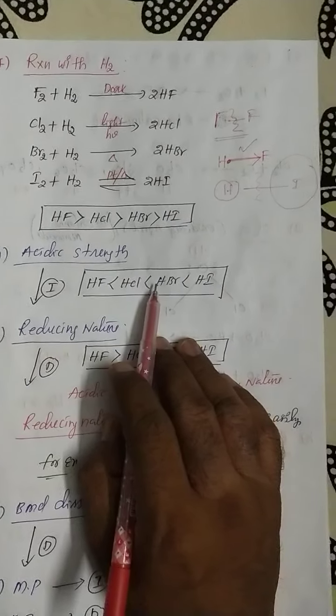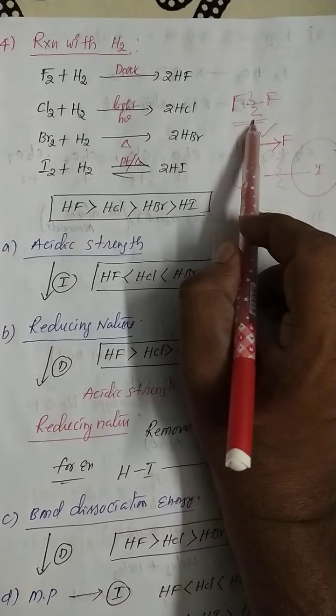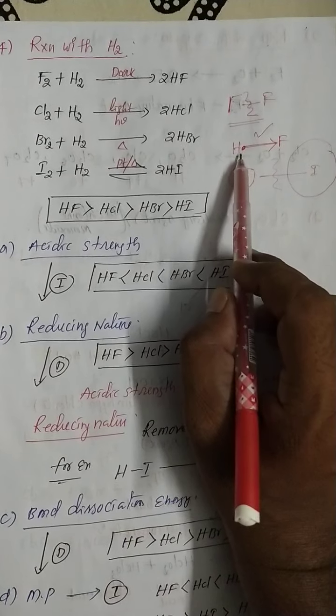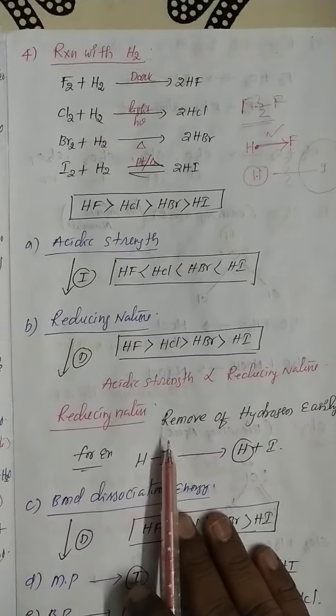So don't be confused, my dear students. In the case of fluorine to fluorine, the bond dissociation energy is weak. But in the case of hydrogen to fluorine, the bond dissociation energy is maximum.